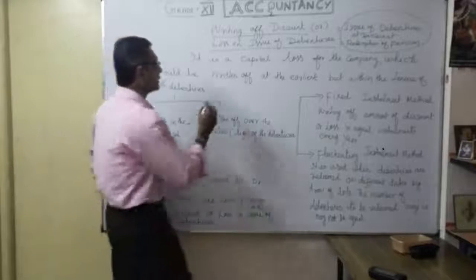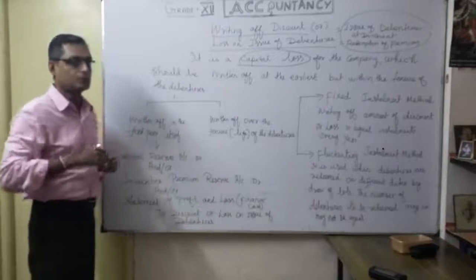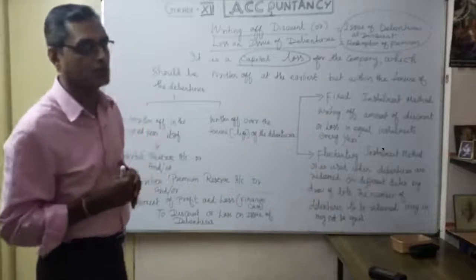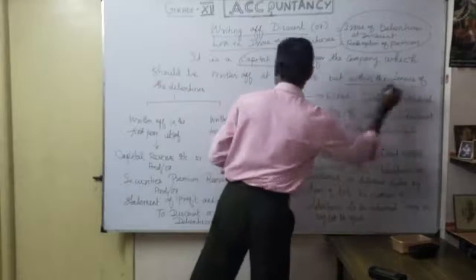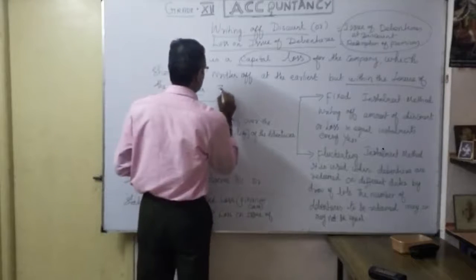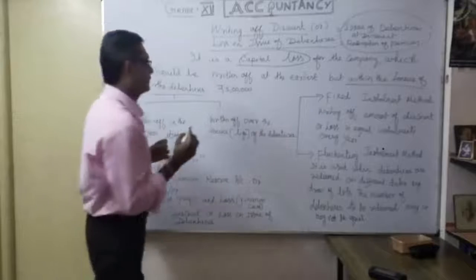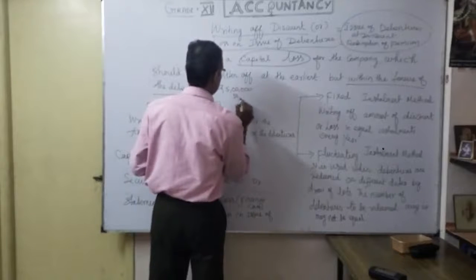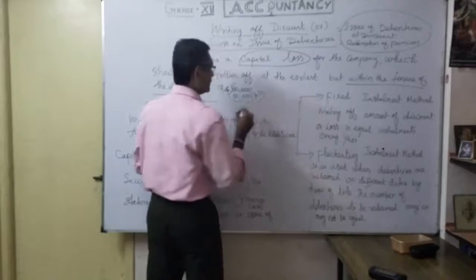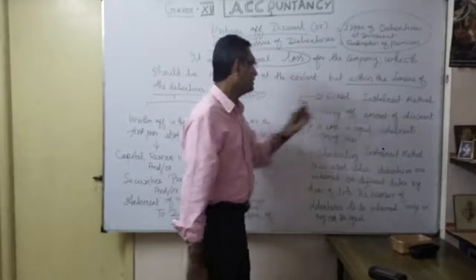How will the company compensate that discount or loss on issue of debenture? Naturally, it is a capital loss for the company, which should be written off as early as possible, maybe within the tenure of the debentures. For example, here we got 5 lakhs of debenture with a discount of 50,000, so the company will get only 4,50,000. This 50,000 is going to be written off at the earliest, but within the tenure of the debenture.